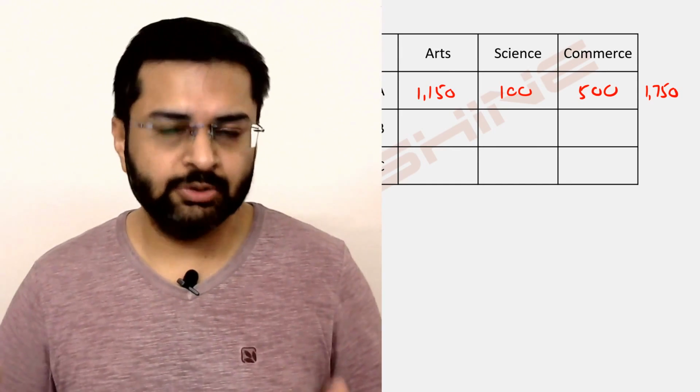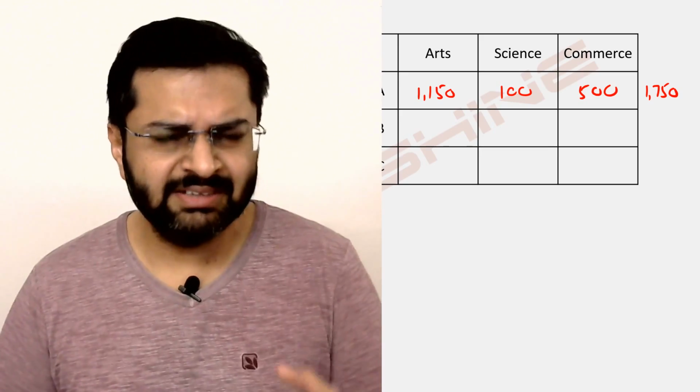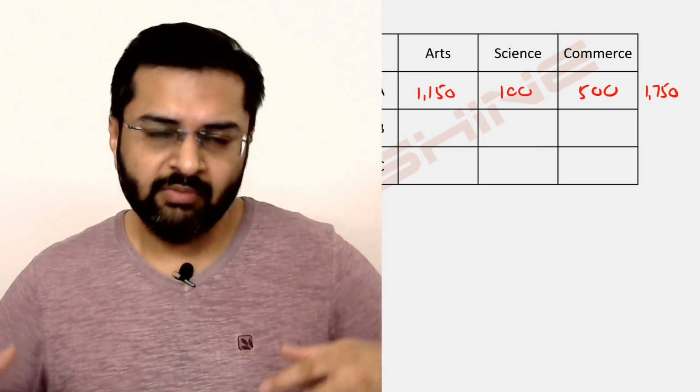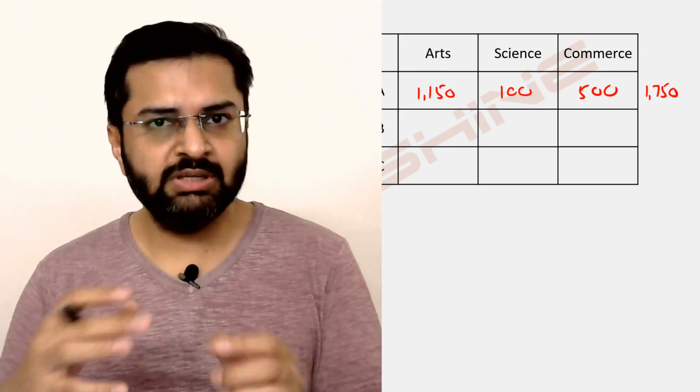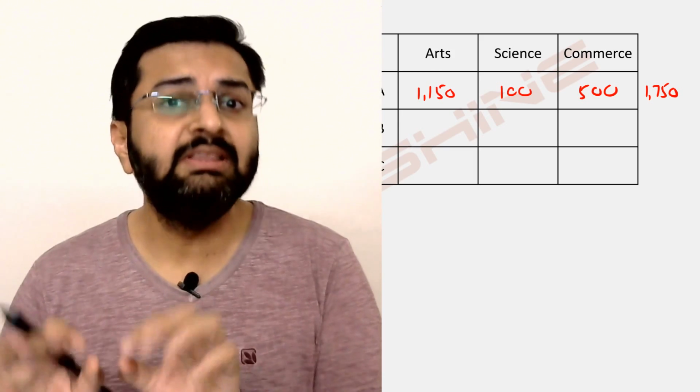Now why did I do what I just did there? To simplify the work. If you're new to visualizing it like this, you might feel it's cumbersome. Why is it required? It's a simple one, isn't it? That's the first thought that comes to your mind. No, this is not something that you'll try in the exam for the first time. While you're practicing, while you are honing your problem solving skills, you try doing all these things and it starts coming naturally. You look at these numbers, you straight away visualize a situation in which you make two numbers equal and then work on the ratios directly and arrive at the final numbers without writing anything.